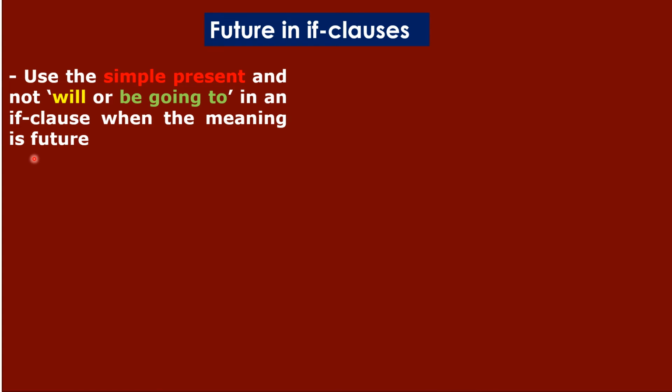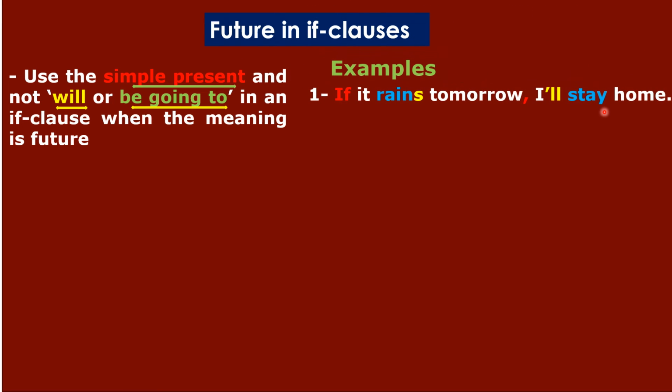Okay, and we're going to see how we're going to do this. Okay, look at this sentence. Of course, you're going to use the present simple and not will or going to in this situation. طبعا نستخدم المضارع البسيط مش هنستخدم will ولا be going to. خلينا نشوف ازاي. Let's have some examples. If it rains tomorrow, I'll stay home. لو أمطرت غدا سوف أبقى في البيت.